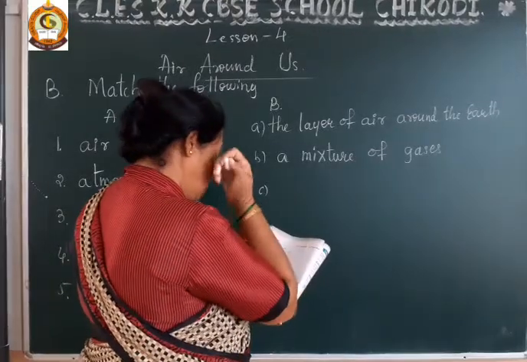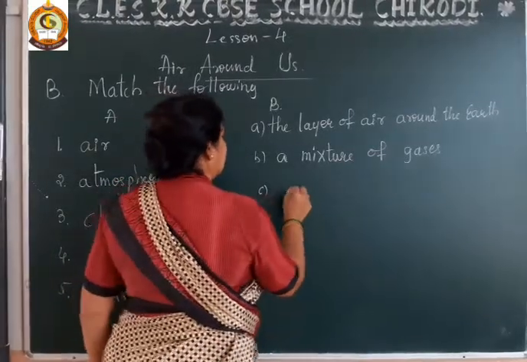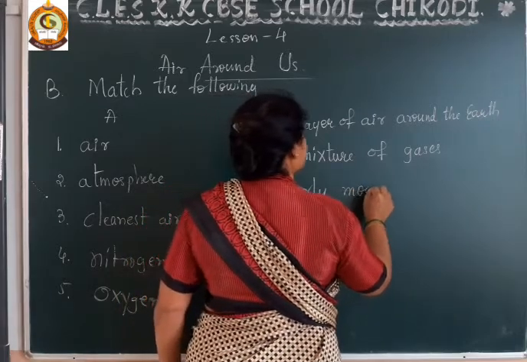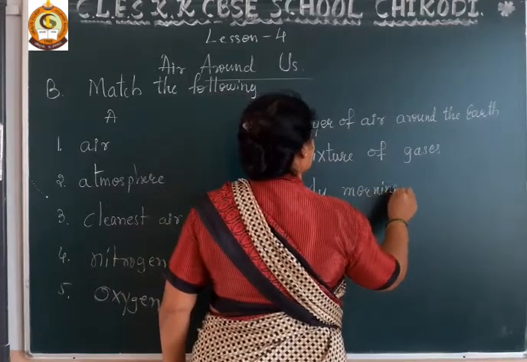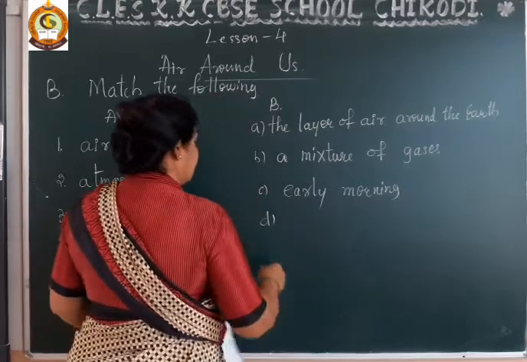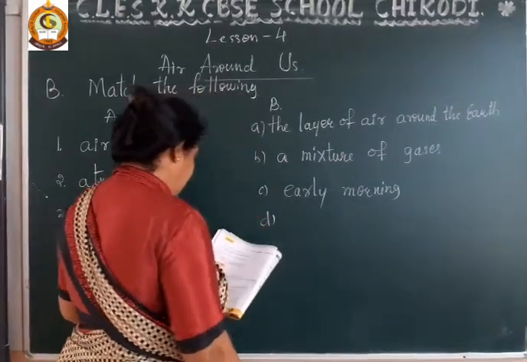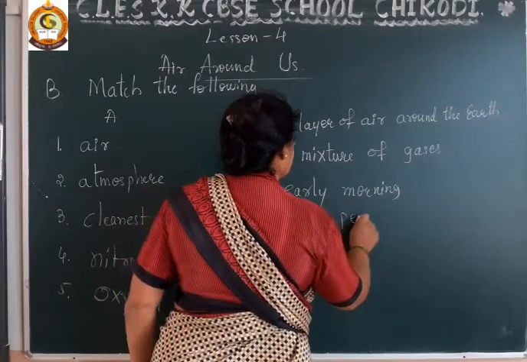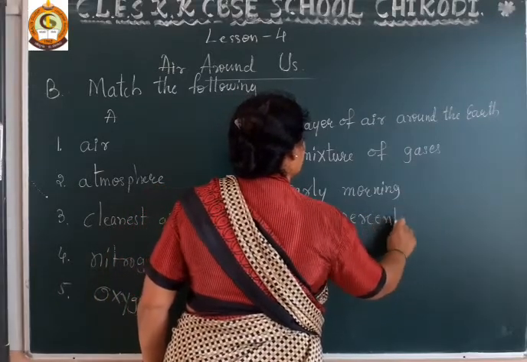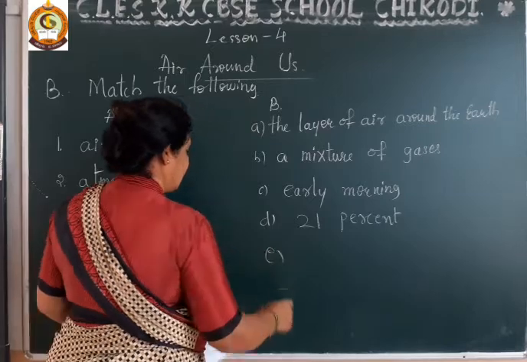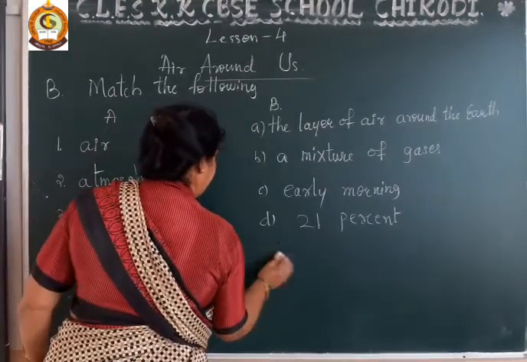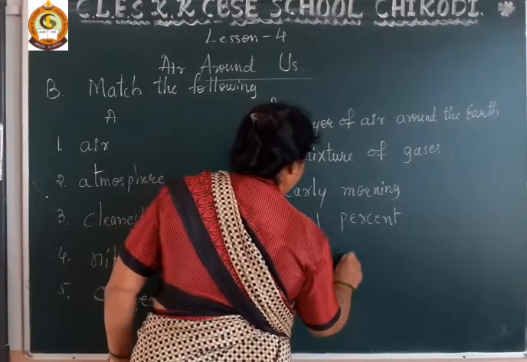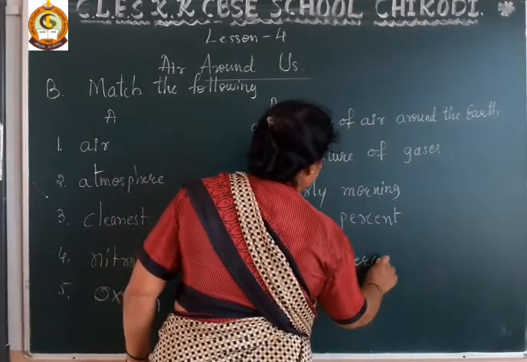Number C is early morning. Number D is 21%. And number E is 78%.